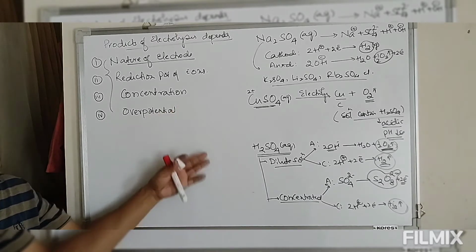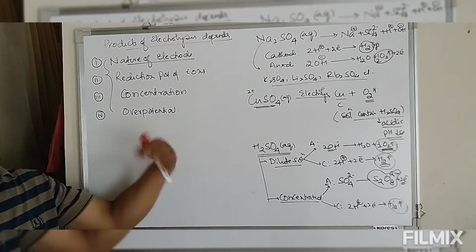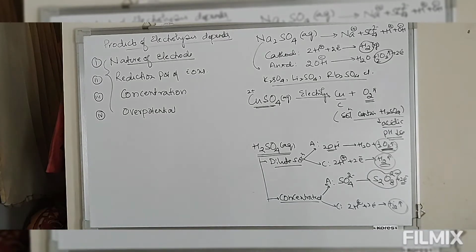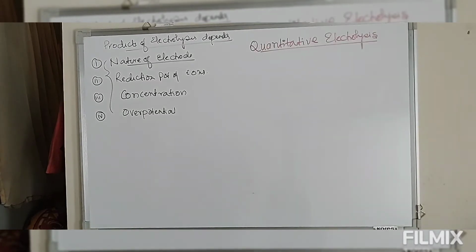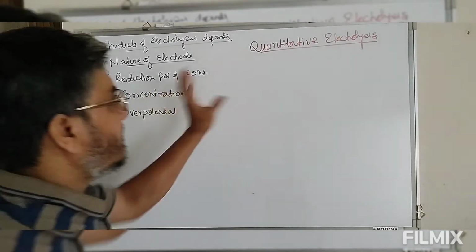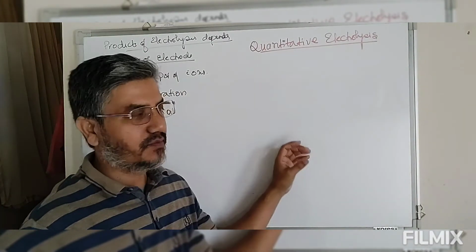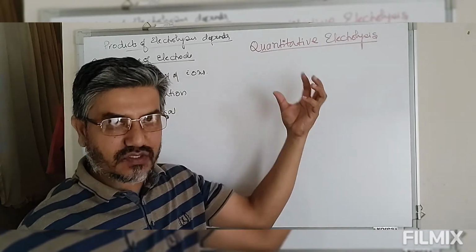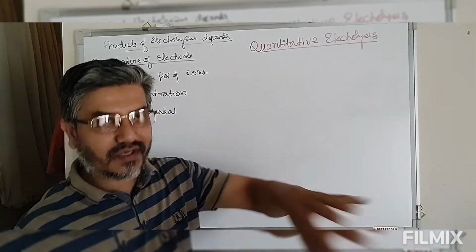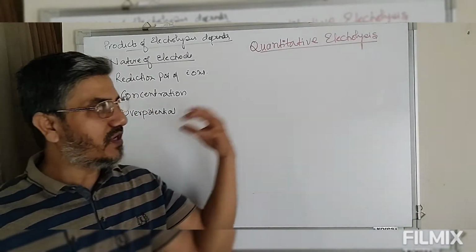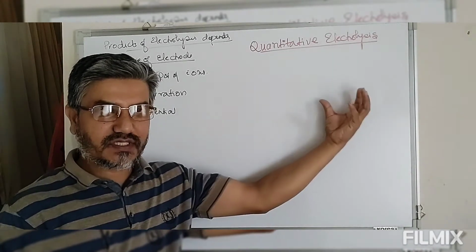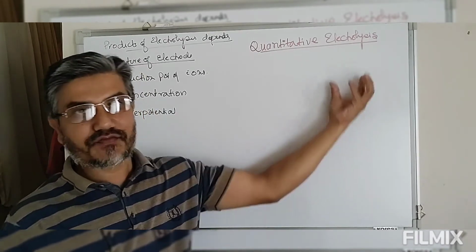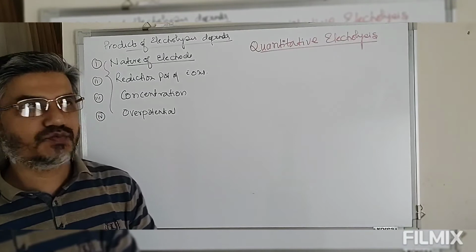This is qualitative. Now, having learned this, we are going to focus on the quantitative aspects. Coming to quantitative electrolysis, we are going to define the quantity of electrolyte which is oxidized or reduced, or the quantity of substance which is deposited at the respective cathode or anode after the electrolysis process.